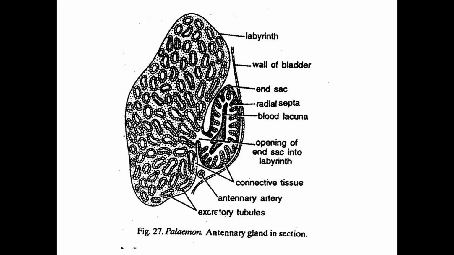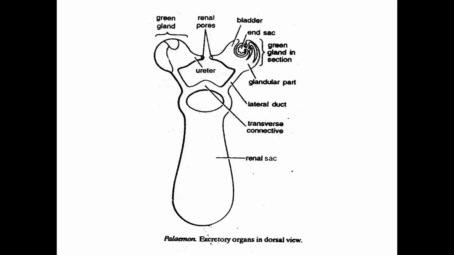So this green gland also collects the excretory fluid from the renal sac, which is a single sac. Here this is the renal sac. Suppose the blood comes here in the end sac, the nitrogenous waste in the form of ammonia is filtered out, and then this blood goes inside the labyrinth.